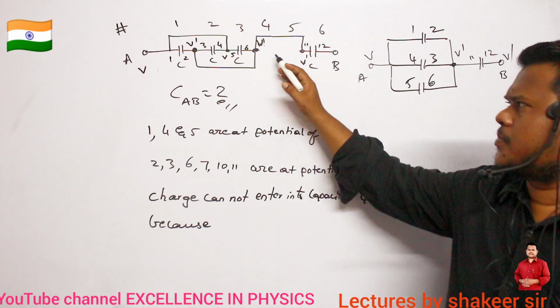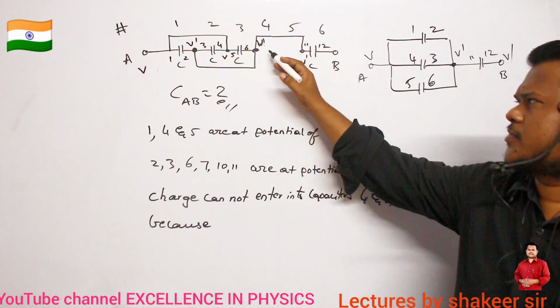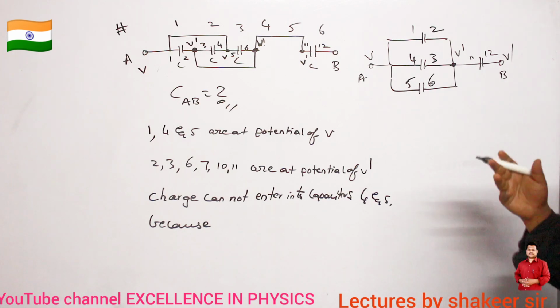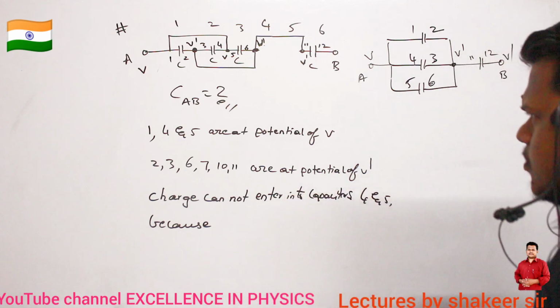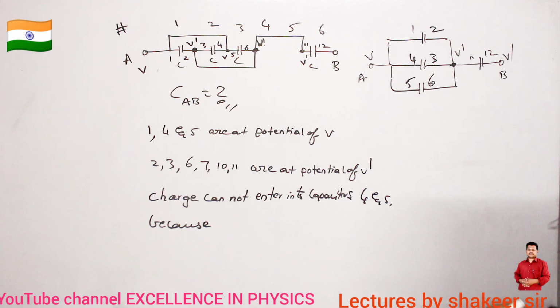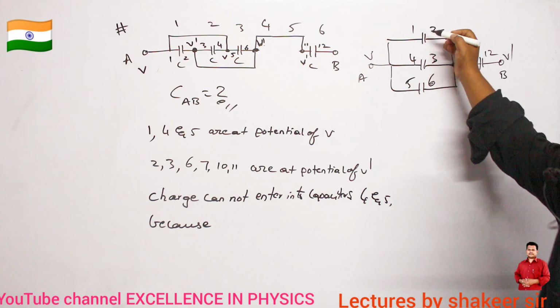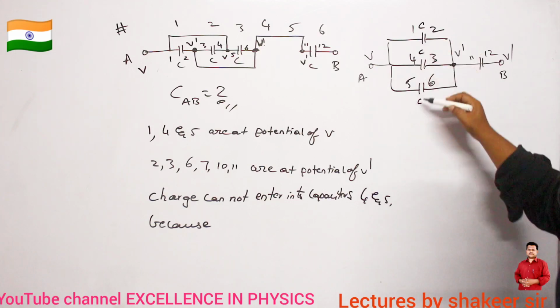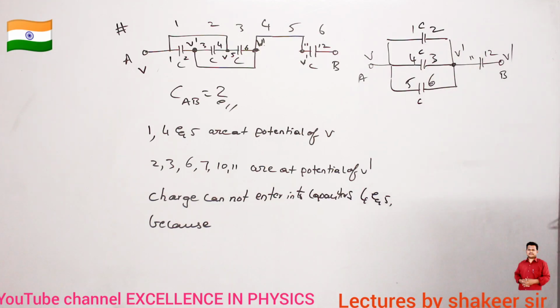So just the 2 capacitors, 4 and 5, which are present here, I have removed, because a charge cannot enter into them, because both of them are at the same potential. Clear? Now each one is having a capacitance of C. This is also C, this is also C, this is also C. So all these 3 capacitors are connected in parallel.